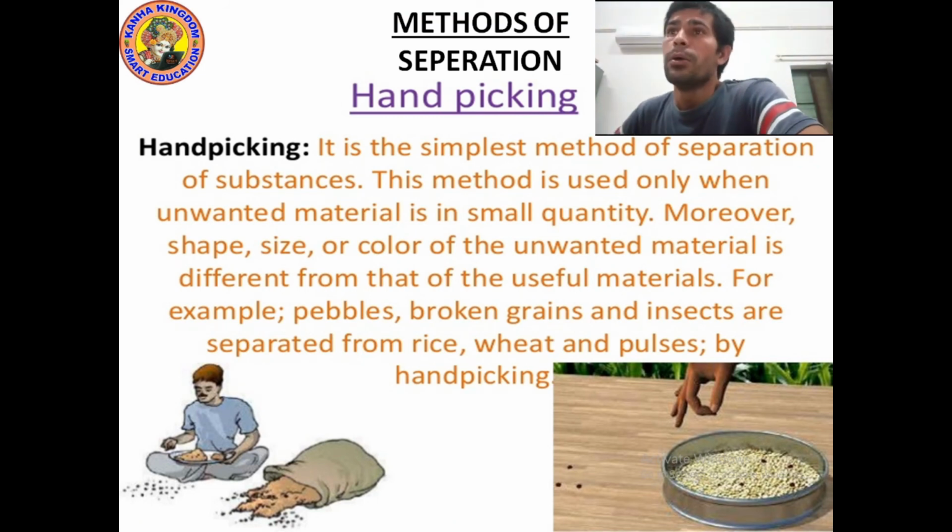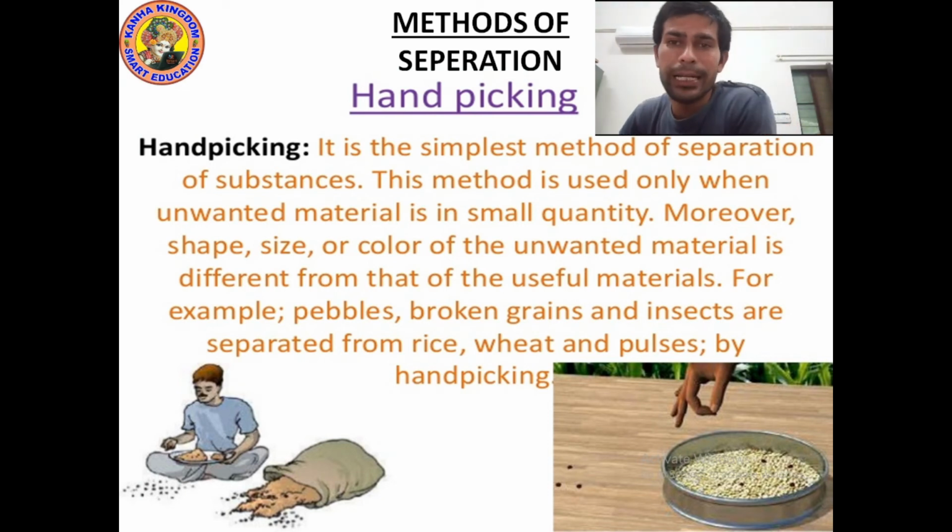Moreover, the shape, size, color of the unwanted material is different from that of the useful material. For example, pebbles, broken grains and insects are separated from rice, wheat and pulses by hand picking.